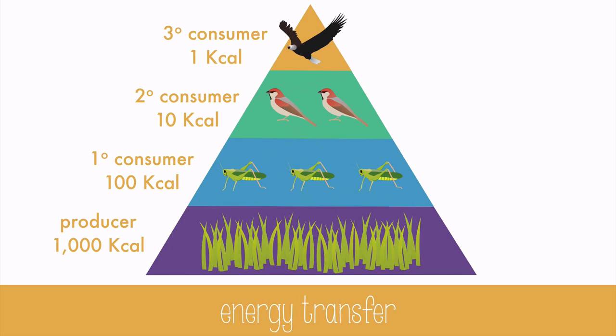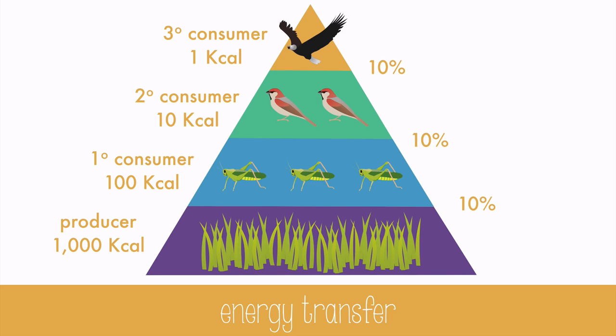The amount of energy that gets transferred from one level to the next is surprisingly small. Only about 10% of energy from the previous level is transferred to the next each time. Most of the energy is lost as heat or metabolic and digestive waste as the organism lives its life.